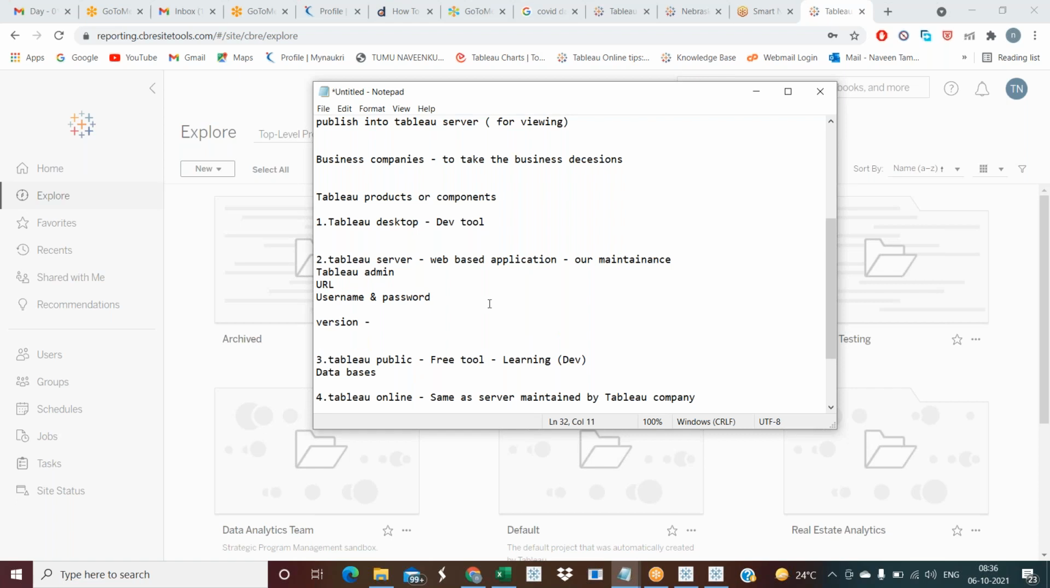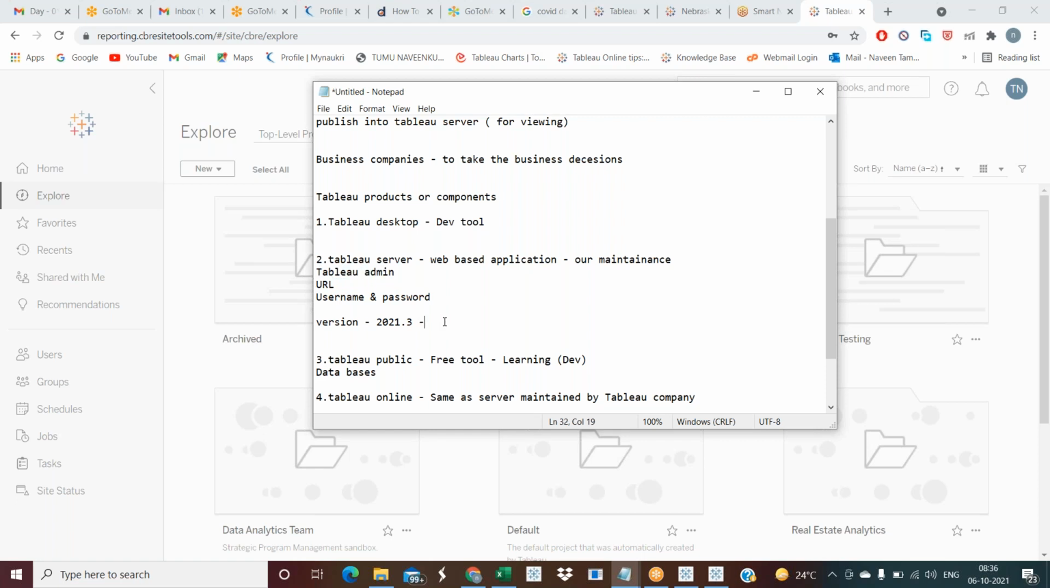So guys, you need to remember this, because if someone asks you what your server version is, you need to tell some version. It could be another version also, but you need to tell some version. 2020.3 we are using. Suppose tomorrow I need to upgrade, because a new version is coming. Who will update? The Tableau admin needs to upgrade. So this is where we are doing it.